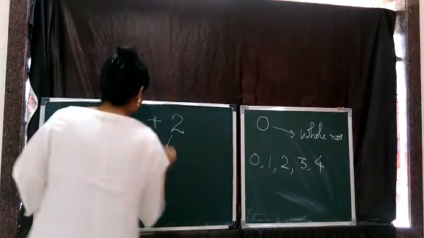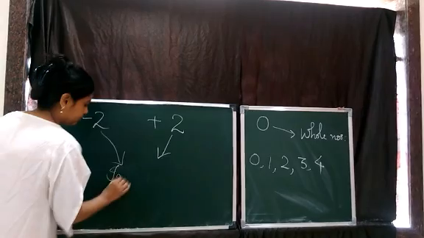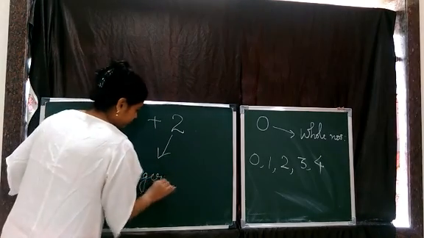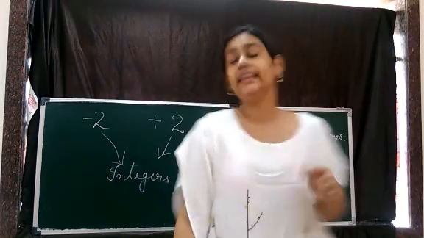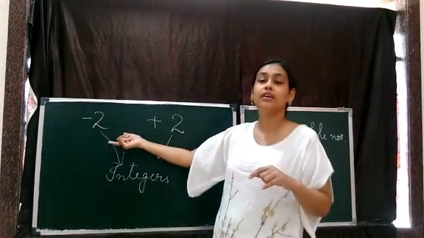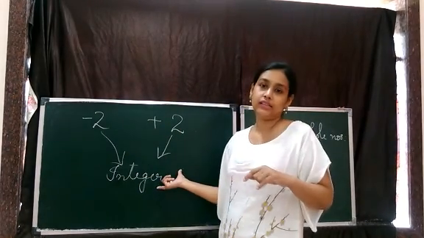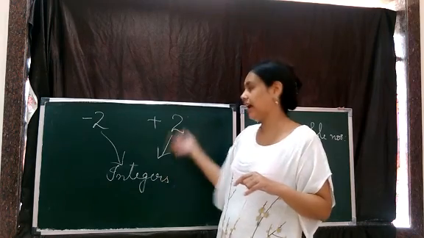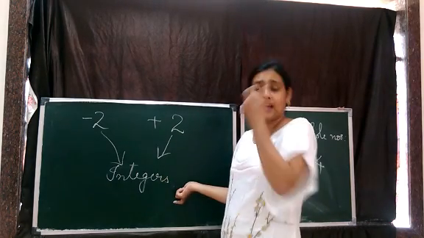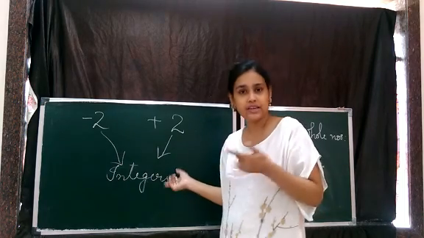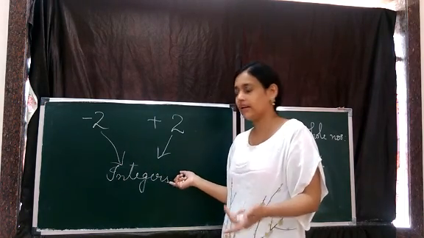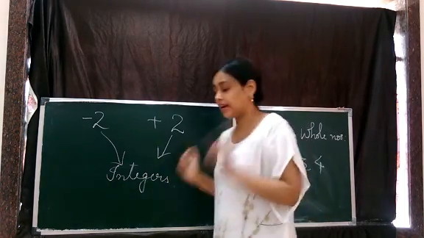That means we did integers also, right? We did integers, that is positive and negative numbers together, they are known as integers. And also we studied again the four basic operations on integers, that is plus, minus, into, divide, correct?